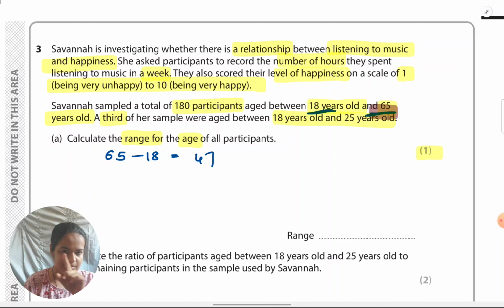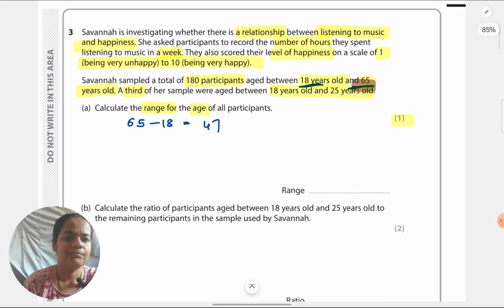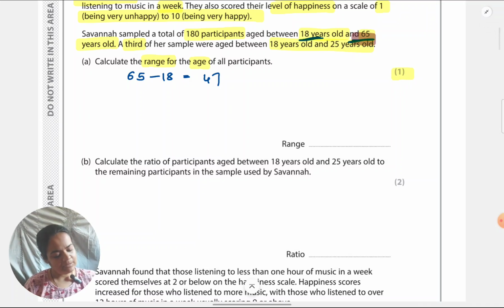So just show that this is the working and therefore this is the range. You don't need to show anything more than that. Just that simple subtraction which you're doing. So that is all there is to this answer. Let's look at the next one.